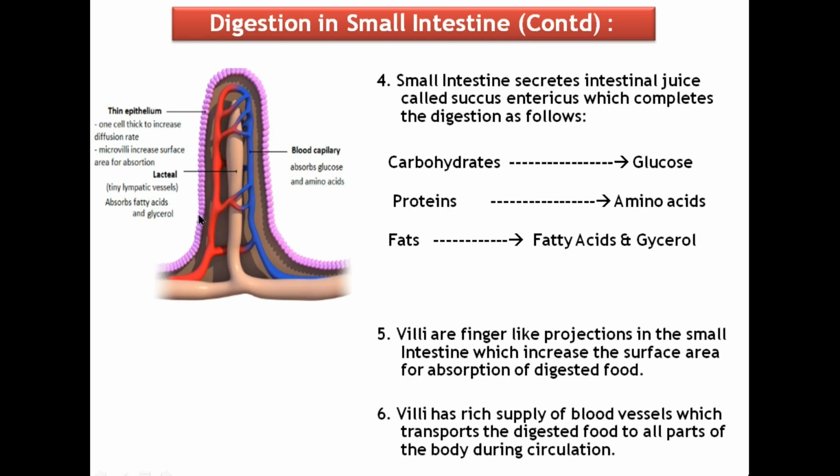The walls of the small intestine have finger-like projections called villi, which increase the surface area for absorption. Blood vessels and lymph vessels are also present in the form of a network in villi. So, the absorbed food gets transported throughout the body by blood circulation.